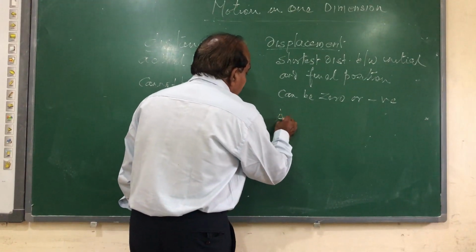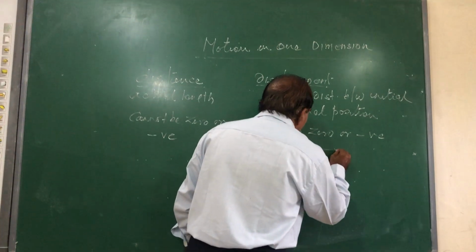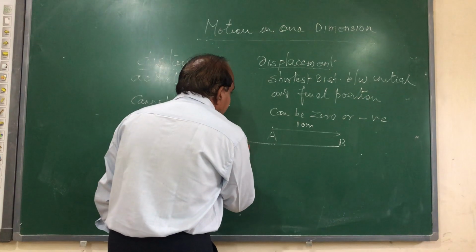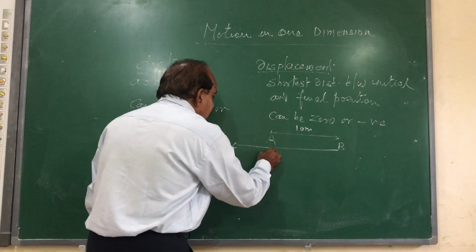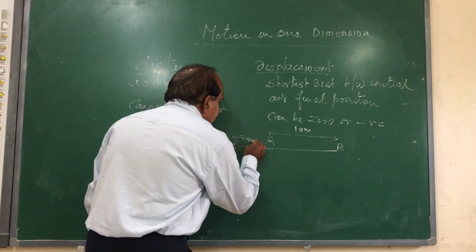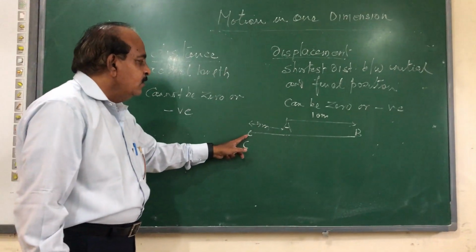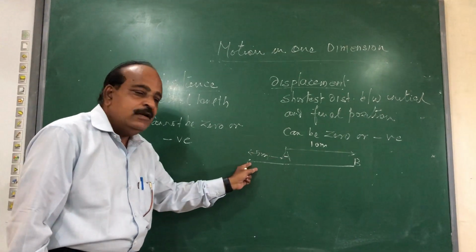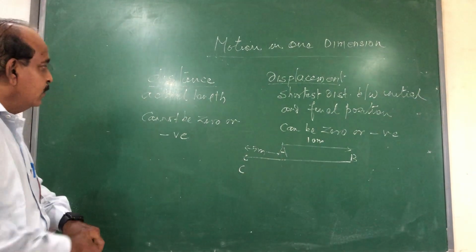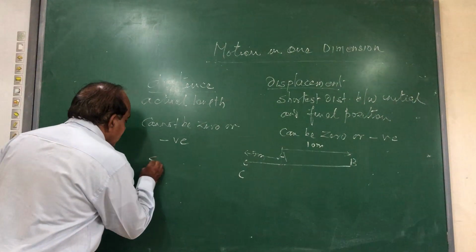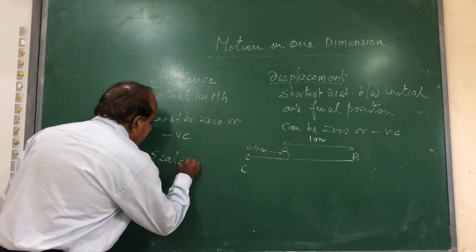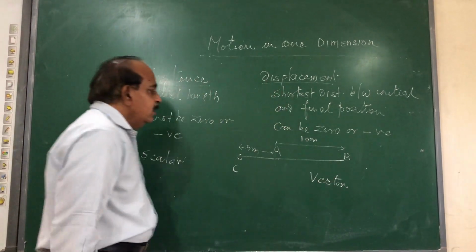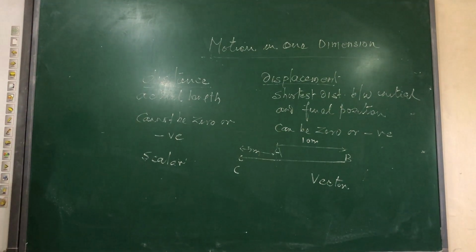Suppose a particle starts from point A, travels a distance of 10 meters to reach point B, and comes back from B to point C, where from A to C the distance is suppose 5 meters. Now initial position is this, final position is this. The shortest displacement is 5. The displacement in this case is 5 meters, and this is negative also because it is moving in the opposite direction. Distance is always a scalar term, it does not have any direction, while displacement is always a vector term. It has direction because we know the initial and final position, we know the direction in which the body is traveling.